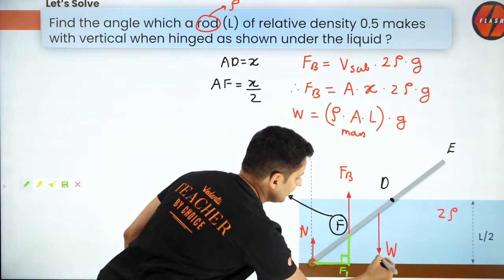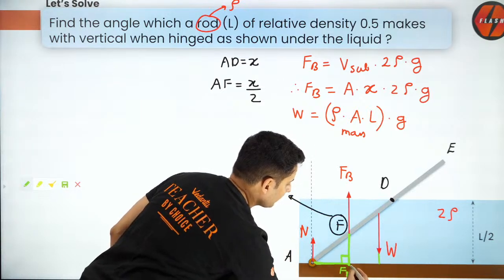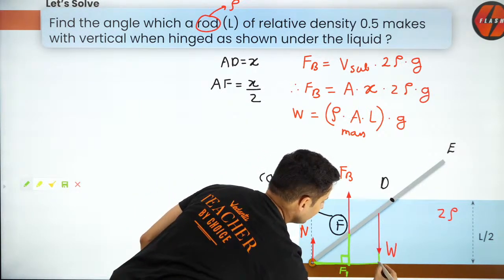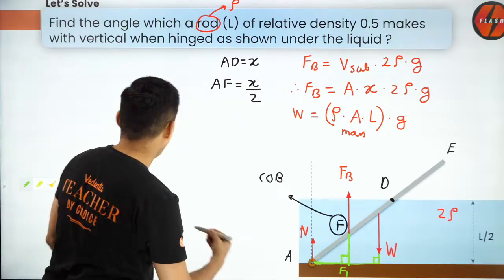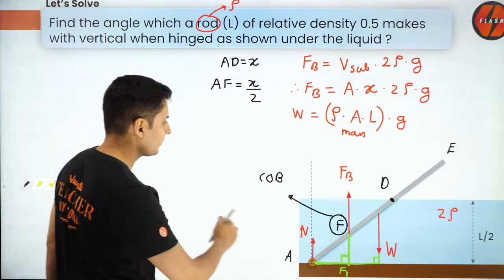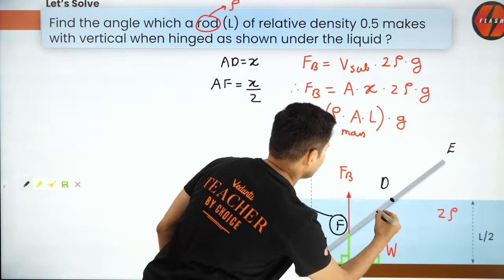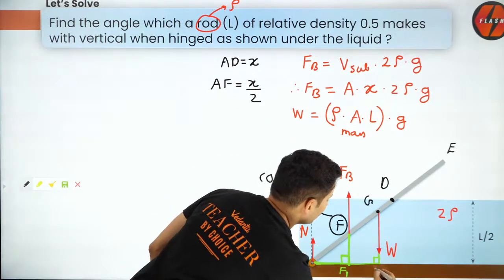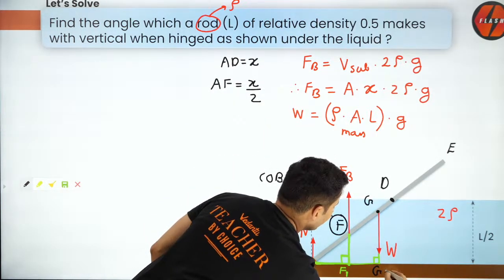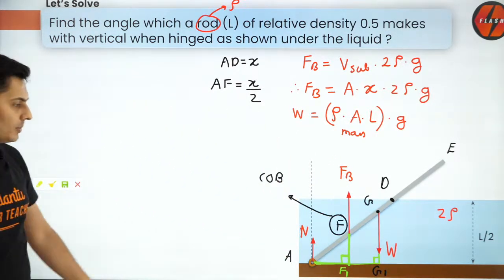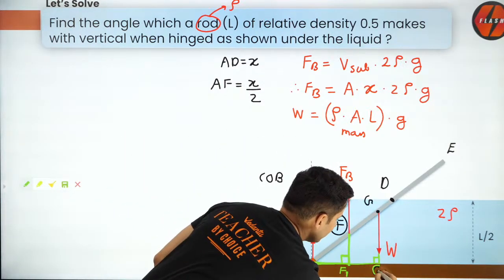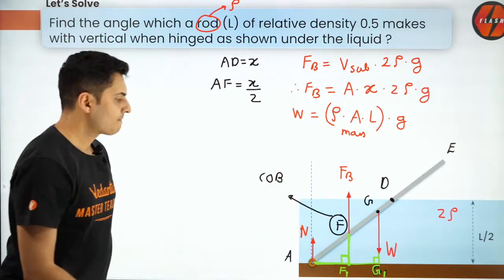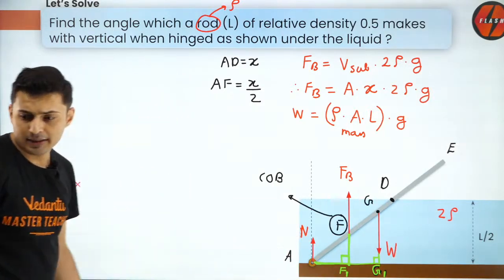Similarly, if I extend the line of weight, from the center of mass G, this will be G1. I hope this is clear. Is everybody understanding it till this point?